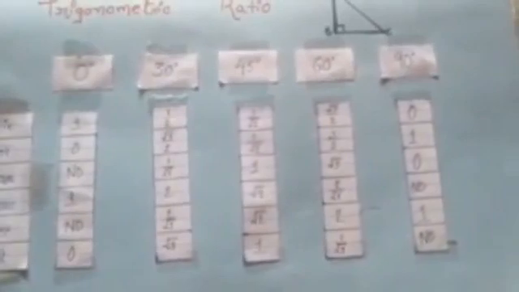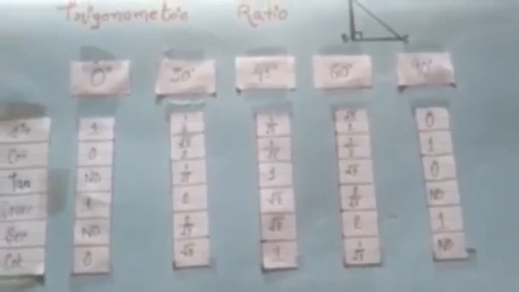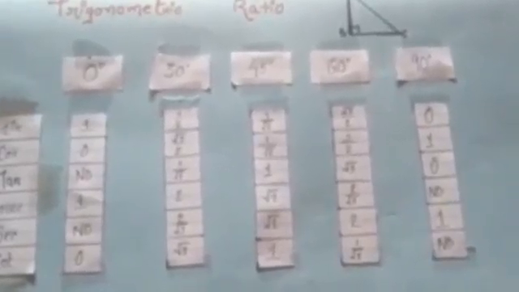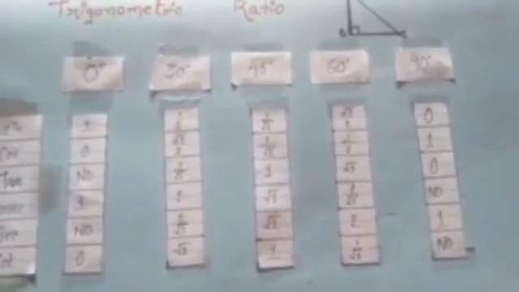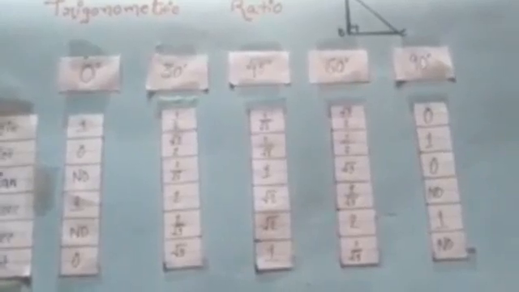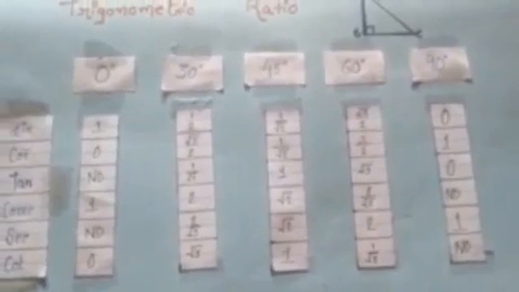We shall learn only the trigonometry ratios of a right angle triangle, and with respect to such an angle which lies in the domain 0 degree less than theta less than 90 degree, where theta is the angle. The 6 trigonometry ratios with respect to theta are as follows: sin theta, cos theta, tan theta, cosec theta, sec theta and cot theta.